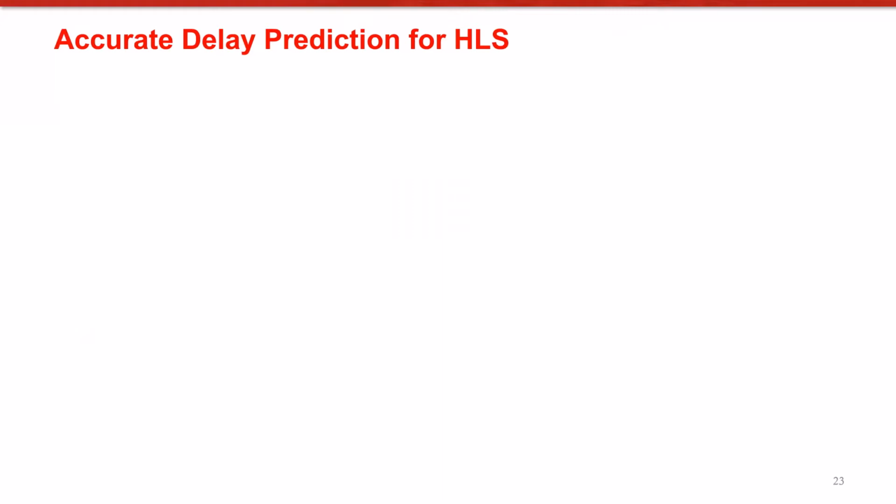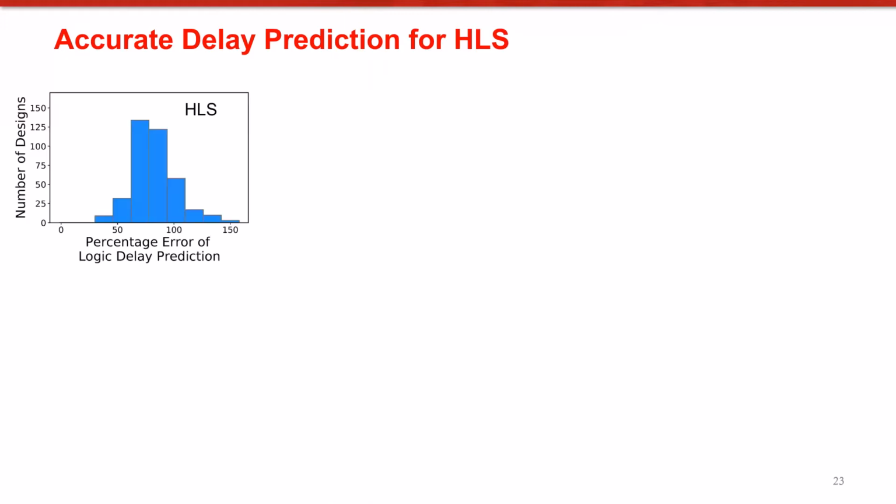After learning operation mapping and clustering patterns using graph neural networks, we perform mapping-aware delay characterization for HLS. First, we have the histogram of HLS tool's predictions, x-axis showing the percentage error of prediction and y-axis showing the number of designs for each error range. For most of the designs, error in delay estimation is more than 60%, and the maximum observed error is 143%.